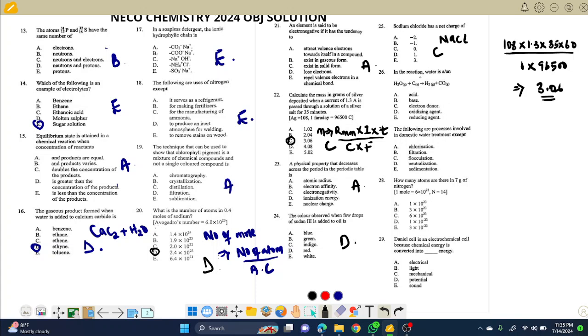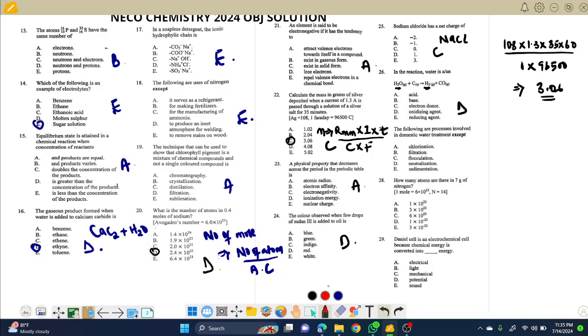The next is: in the reaction, water is dash. So just watch the nature of the reaction. Here, water is H2O. If you watch very well, it reduces to hydrogen. Removal of oxygen is reduction. In a redox reaction, any substance that reduces is called an oxidizing agent. So, pick D for this.